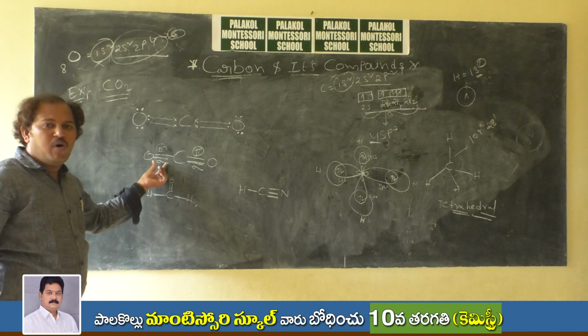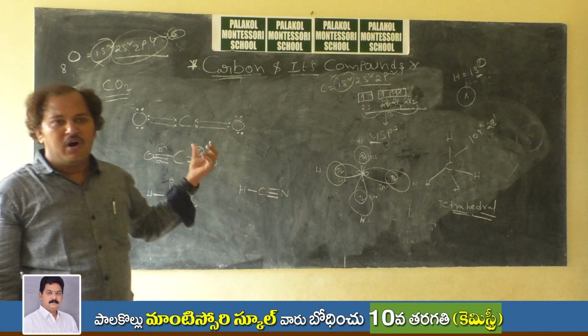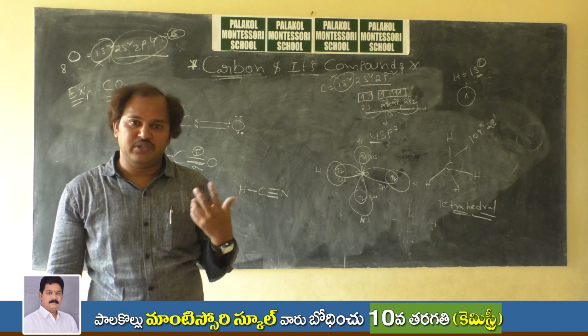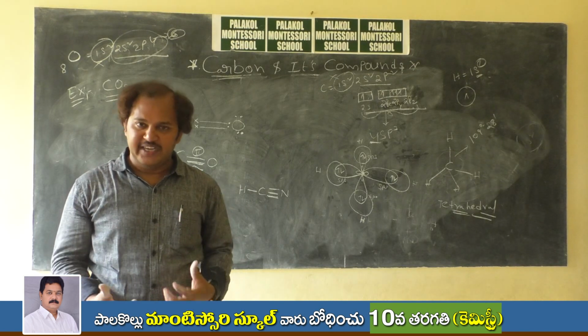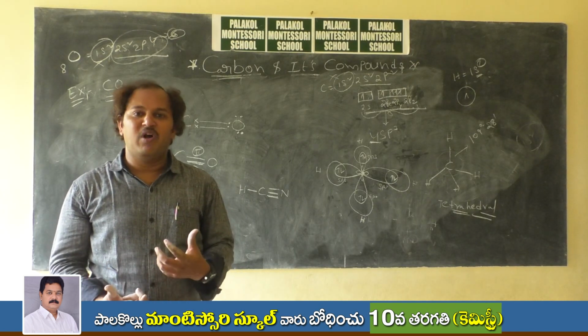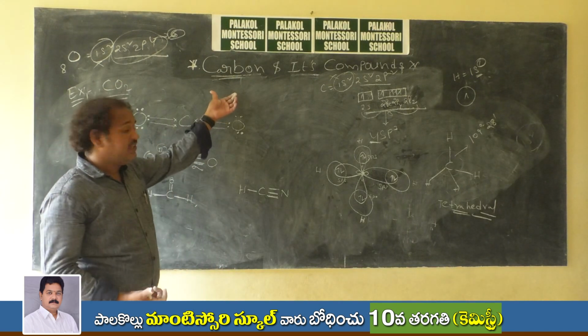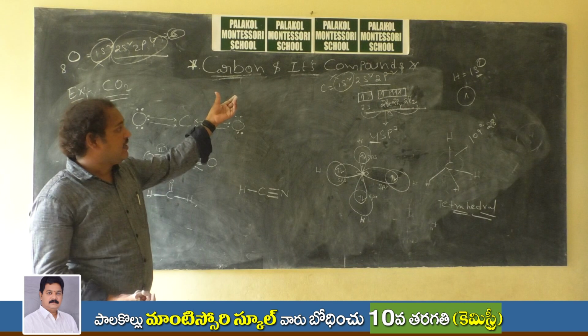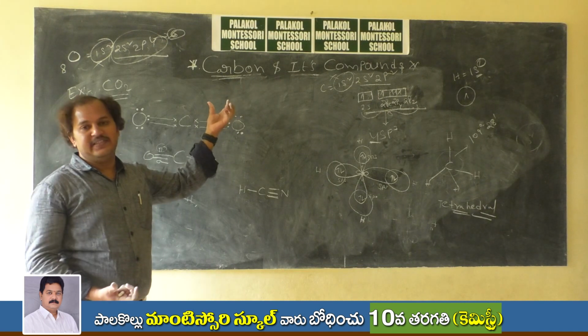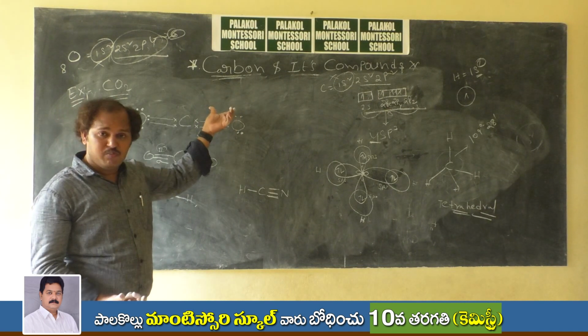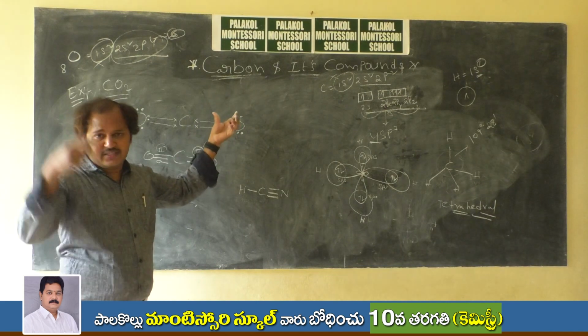How is a double bond formed? In the next class we will explain how double bond formation takes place, taking ethene as the molecule. Hope you can understand, so be focused. Carbon chemistry is organic chemistry, which seems difficult to understand, but if you listen and focus more, it is very easy, easier than any other topic.